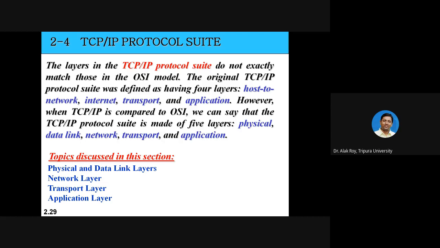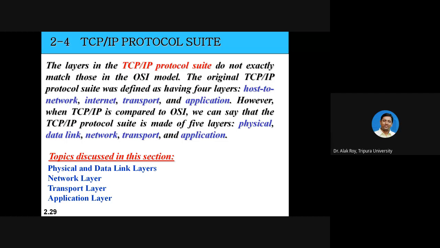Just now I have given 2 statements as write-up from the book of Forouzan. TCP/IP protocol has 4 layers: host to network, internet, transport, and application. So the statement is true that TCP/IP protocol suite is of 4 layers.